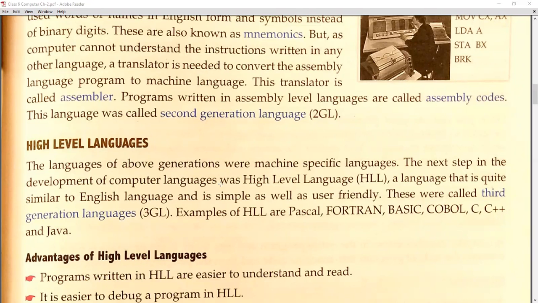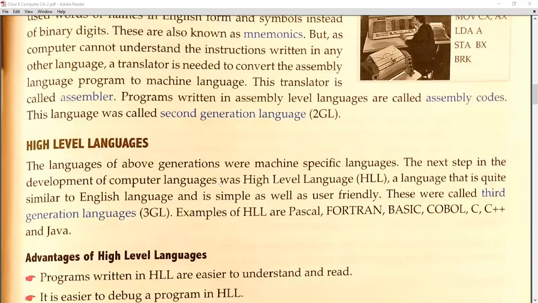I want to write the code in my own way, in my own language. So that's what we need: a high level language. A high level language is a kind of language in which we can represent the data our own way. The languages of the previous generations were machine specific, as I have told you.